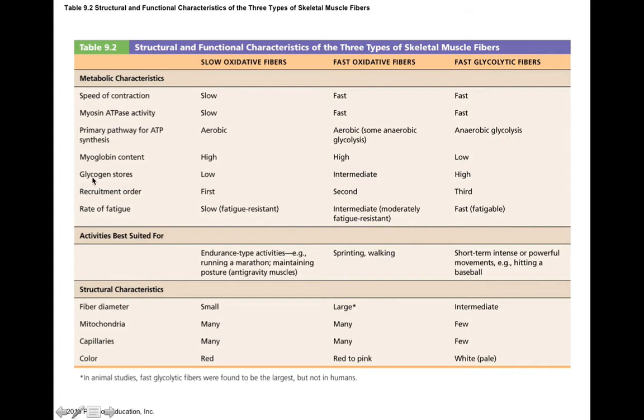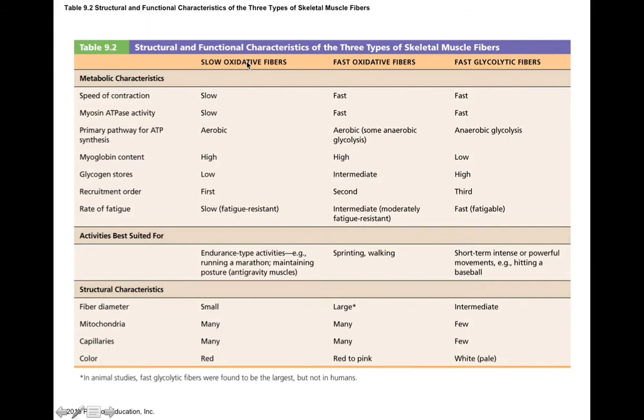Now, glycogen is also a way for our muscle cells to store sugar for later use, and we find that oxidative fibers store a moderate amount, low to an intermediate amount, of glycogen. They're not particularly relying on glycolysis for ATP, so they don't need a whole lot of glycogen stored here.